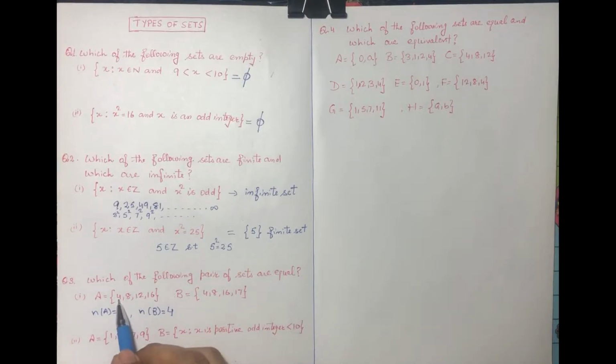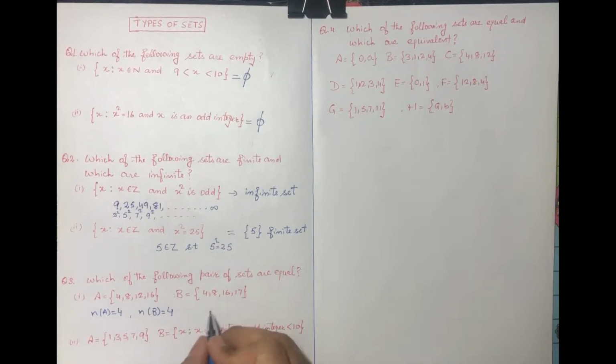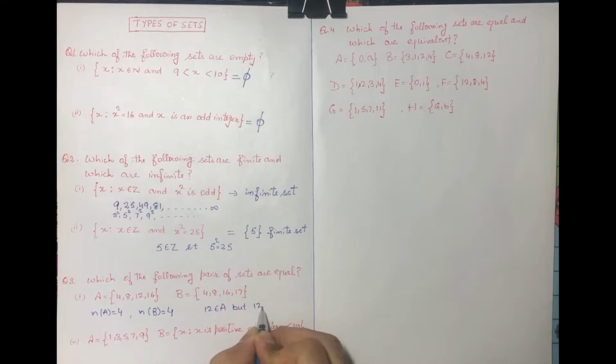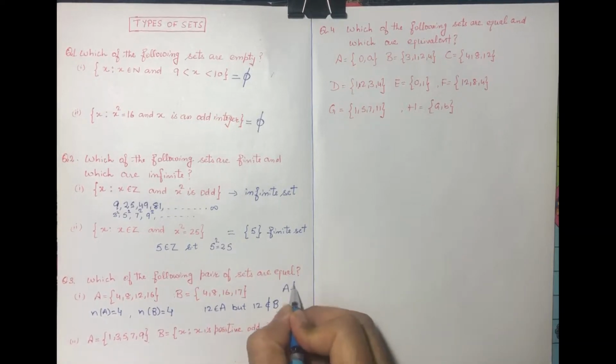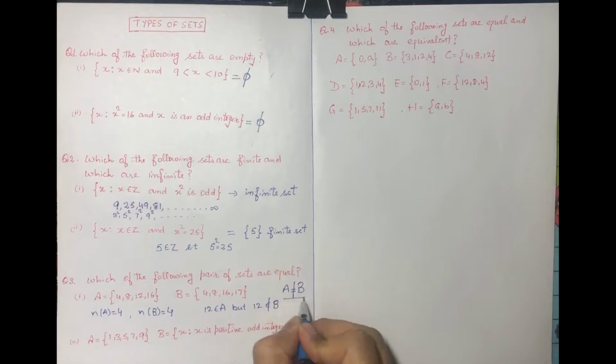4 belongs to B also. 8 belongs to B also. 12 is not a member of B. See, 12 belongs to A, but 12 does not belong to B. So A is not equal to B. They are not equal.